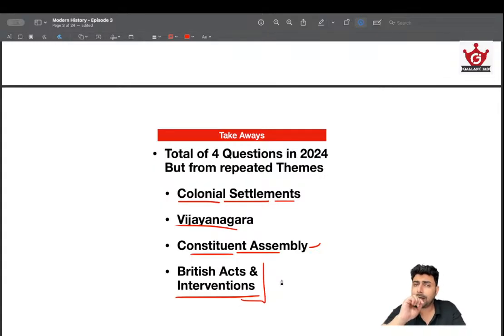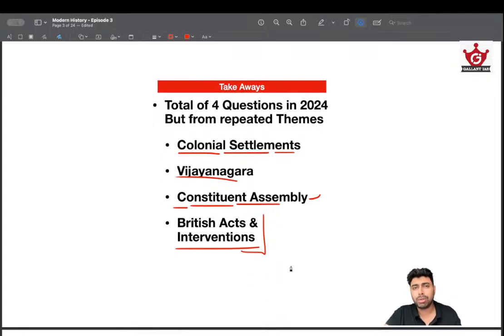So a clear pattern you can observe is that for the INC phase of the Indian national movement, questions are not being asked of late. So that's one thing to remember. You don't have to spend that much time remembering the sessions, everything in detail. But a few things are important when it comes to the Constituent Assembly and things like that. So I'll tell you how to approach these questions, how to plan your studies, as well as take cues from the PYQs so that you can plan your portions likewise, give due importance to the most important portions, and give little time and effort to the portions that have not been frequently asked.